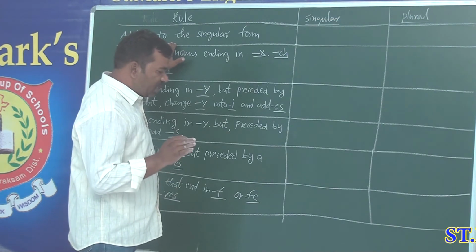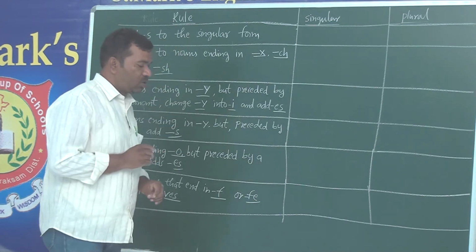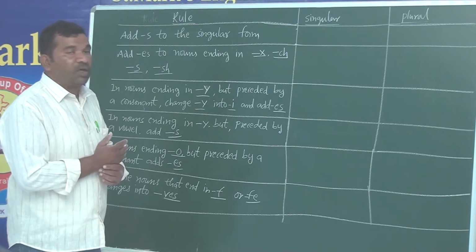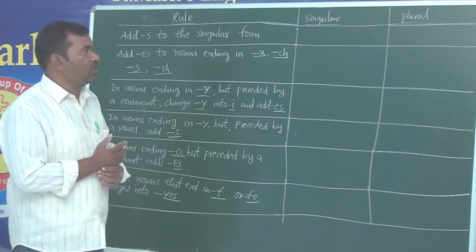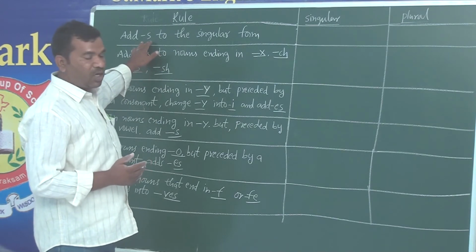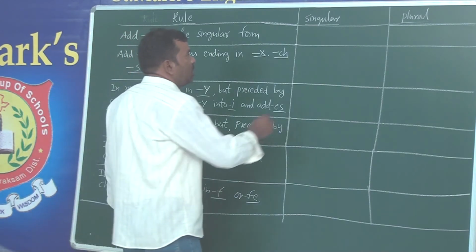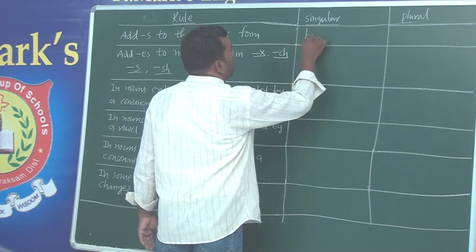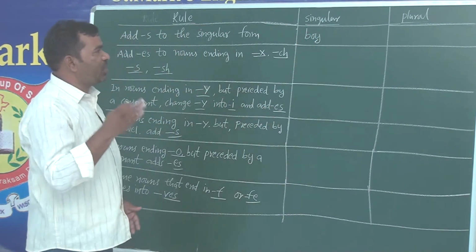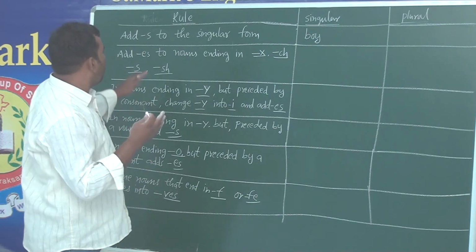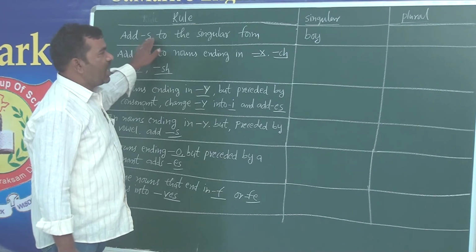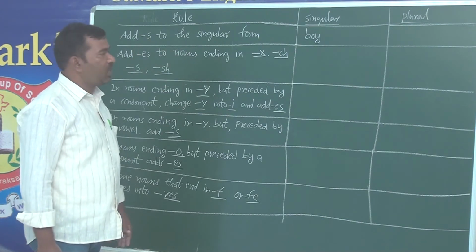The easiest and most common rule to make a singular one into plural is, the simplest way is, most words convert into plural only by getting an s. Okay? So for example, you see boy. Most words change into plural when we add an s at the end of the given noun.